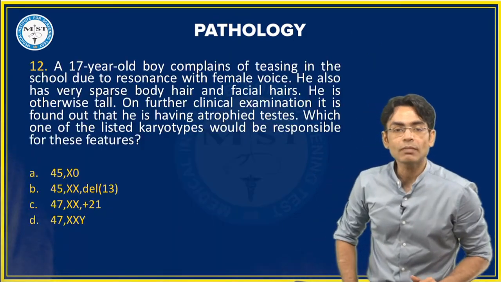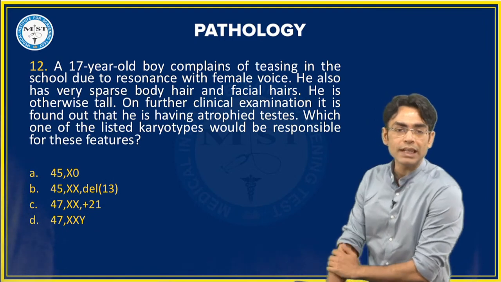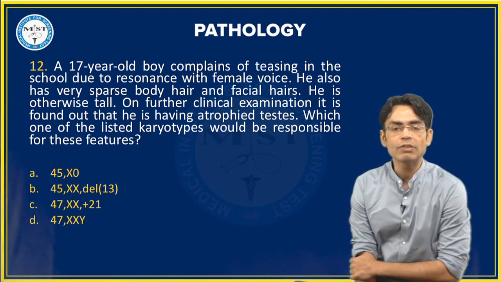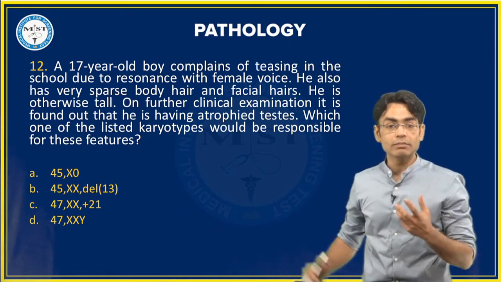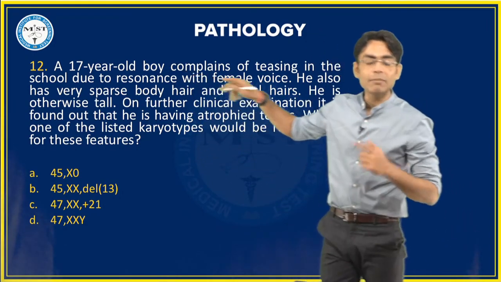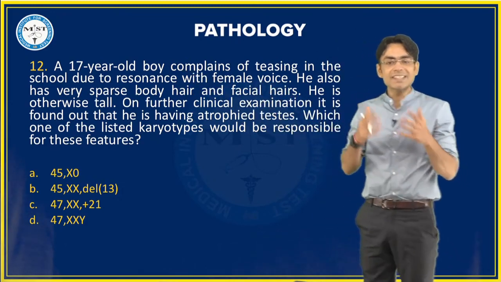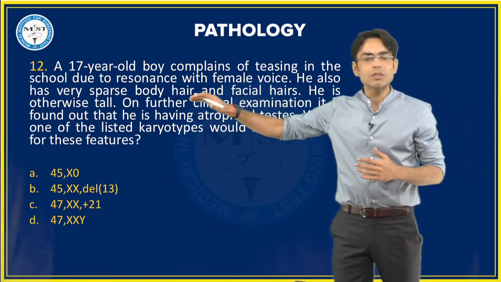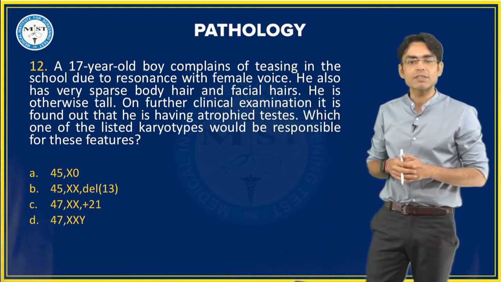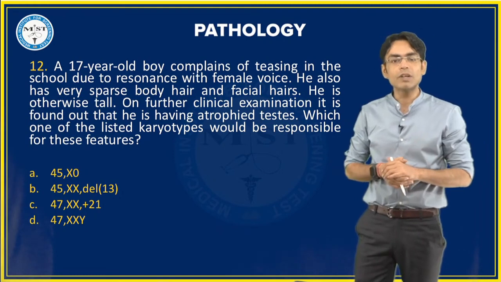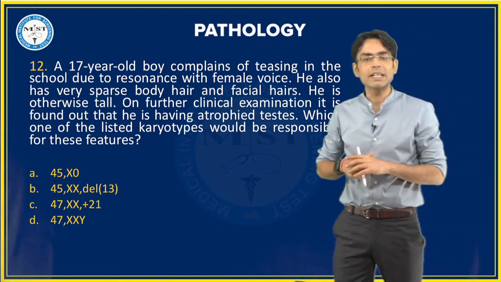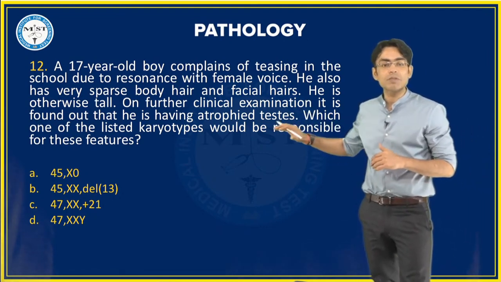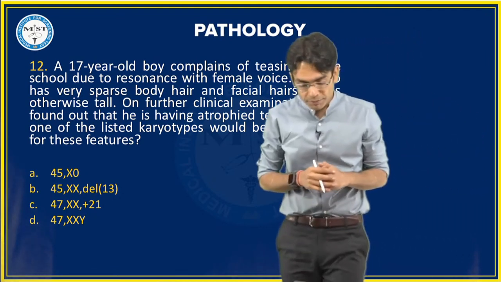चलिए. 12th question. A 17-year-old boy complains of teasing in the school due to resonance with female voice. So a boy came with a complaint of teasing in the school because he has a female voice. He also has very sparse body hair and facial hairs. He is otherwise very tall. On further clinical examination, it is found out that he is having atrophied testes. Which one of the listed karyotype would be responsible for these features? तो बताओ बेटा, फटाफट.